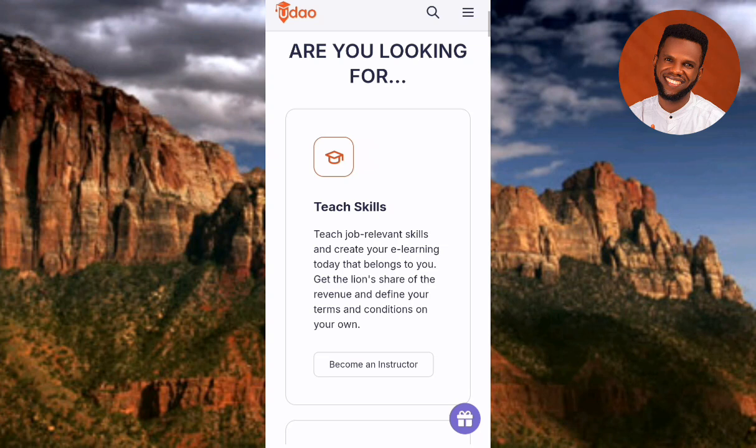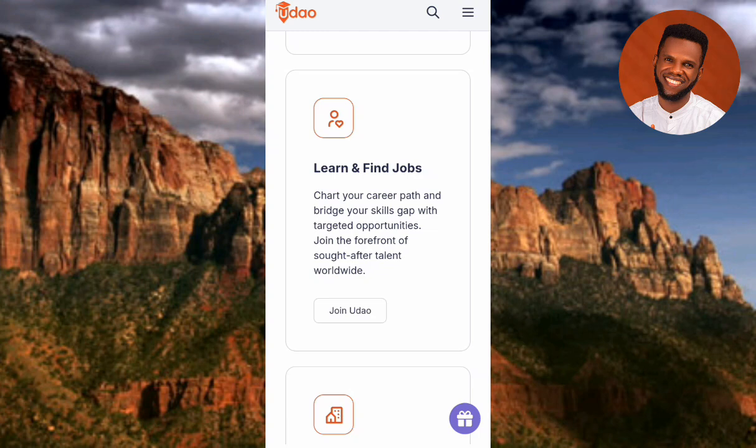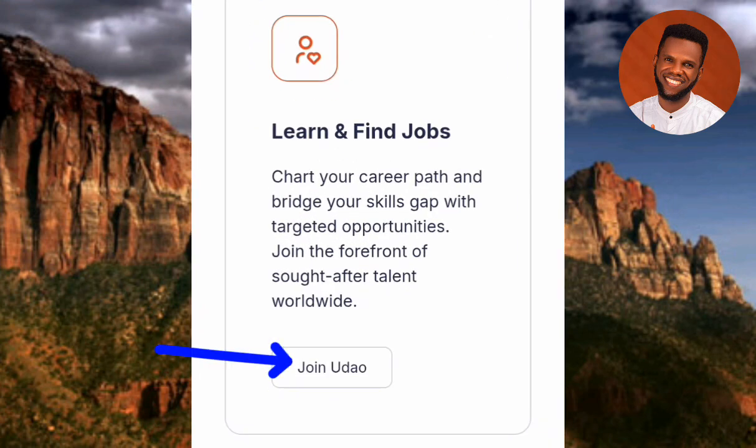So guys, now if you want to become an instructor, if you want to create courses that people can pay you for, then you have to tap on where it is written become an instructor. Let me scroll down again. You can see they say learn and find jobs. So if you want to improve on your skill, if you want to actually get skills, then you can tap on join DAO. You can see it right there.